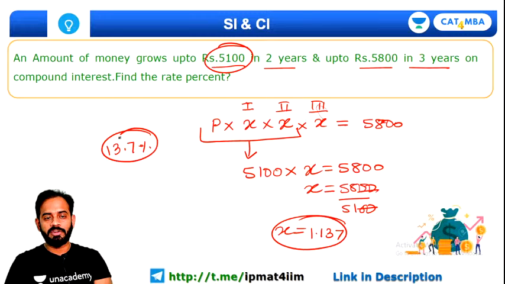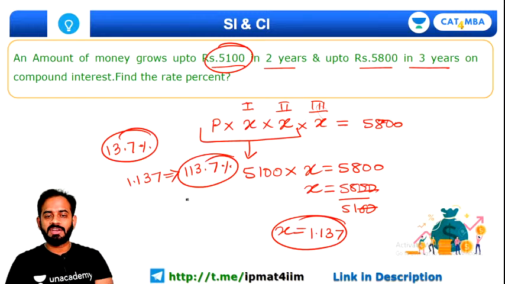Because the factor 1.137 means 113.7 percent, so 113.7 minus 100 becomes 13.7% as the rate of interest. Okay, so this is the answer.